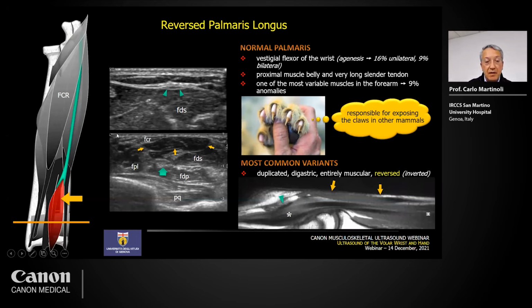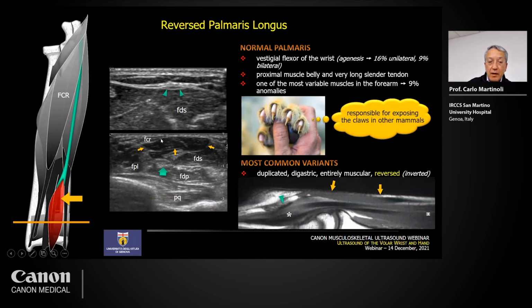So in this transverse view of the distal forearm, we are able to demonstrate different muscles, too many, because you can identify the pronator quadratus, the flexor digitorum profundus, the flexor pollicis longus, flexor digitorum superficialis as well. What is that? It is the reversed palmaris.